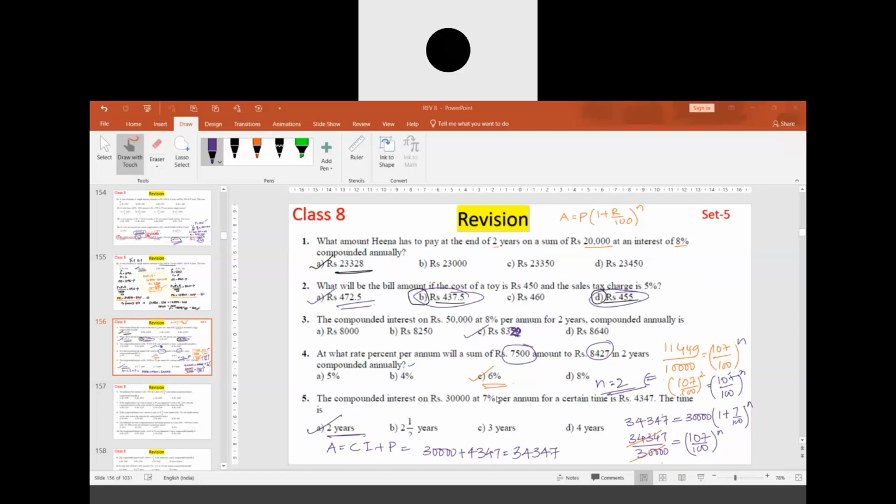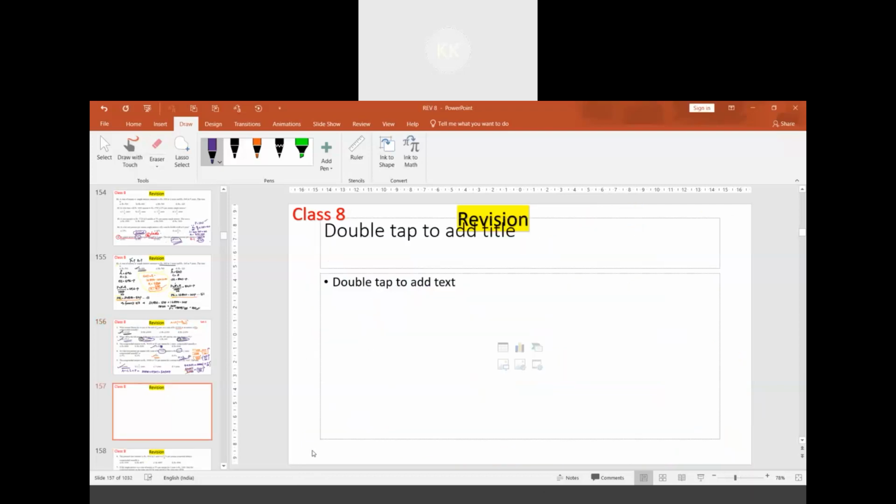We can also solve it by finding the compound interest: 30,000 into (1 plus 7 by 100) to the power n minus 30,000 equals 4347. The formula is something like this; let me show in a new slide.